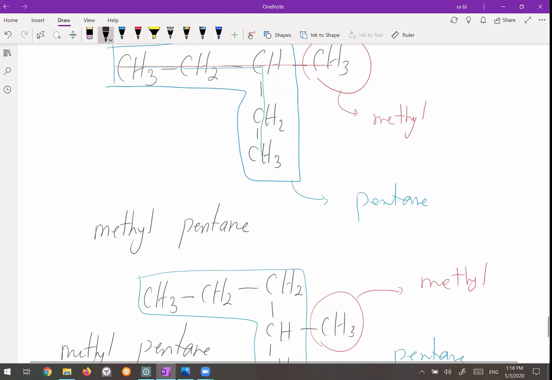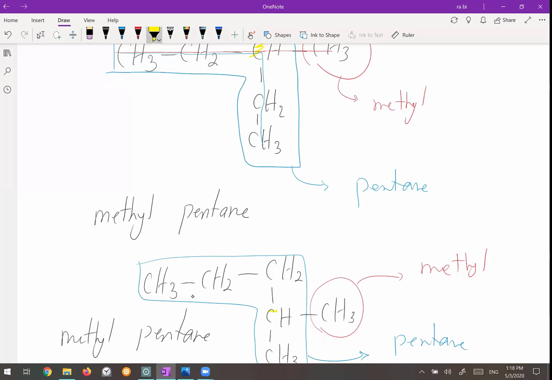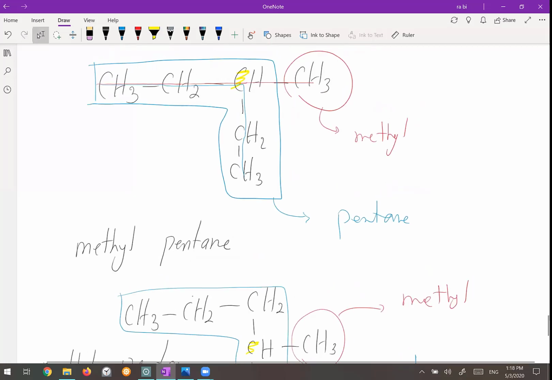branch. Okay? For the first one, the CH3, the methyl, is connected to this carbon. For the second one, the methyl is connected to this carbon. So we also have to mention the position of the branch. Where is the branch connected to the parent? For determining the position of the branch, you have to number the parent.